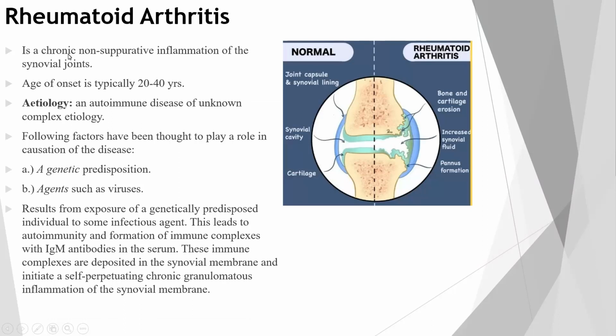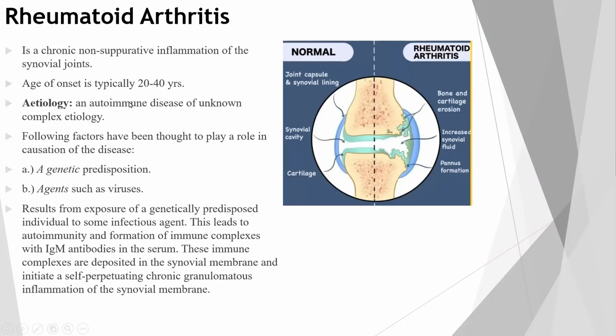Rheumatoid arthritis is a chronic non-suppurative inflammation of the synovial joints. All the synovial joints in the body, inflammation occurs there. Age of onset is typically 20 to 40 years. So any person complaining of pain in joints and signs of inflammation between 20 to 40 years, we can consider that as rheumatoid arthritis.